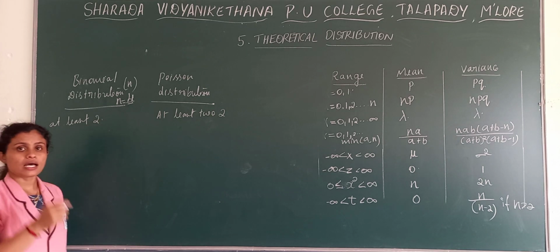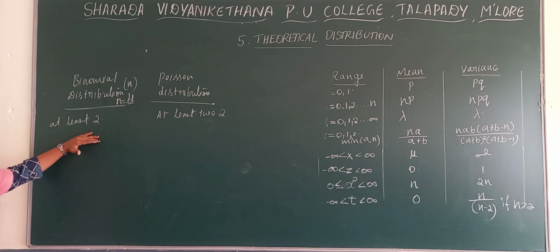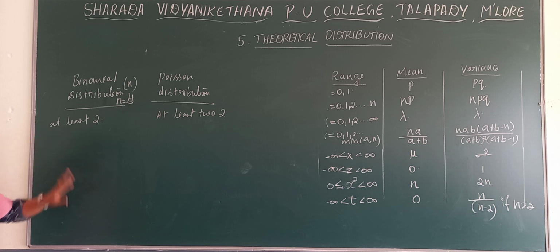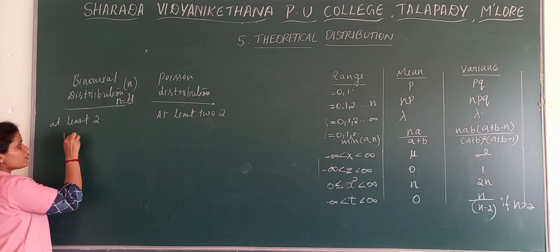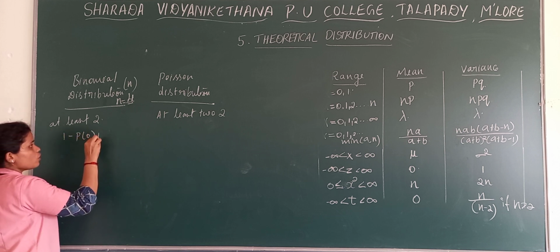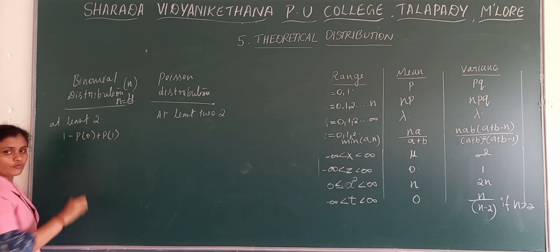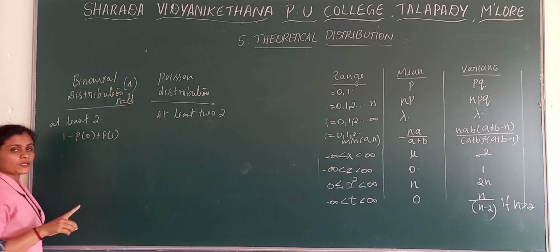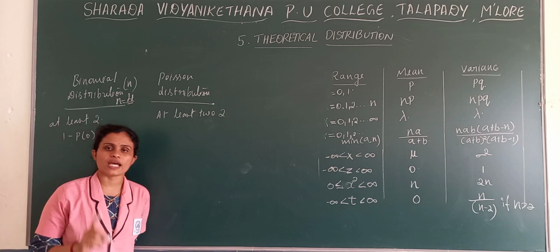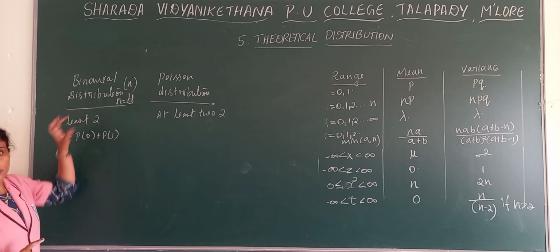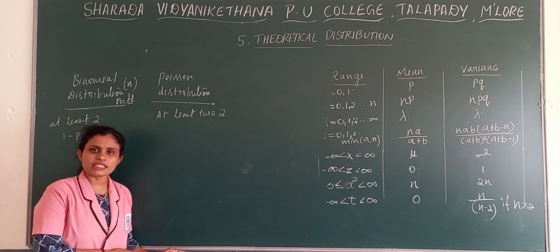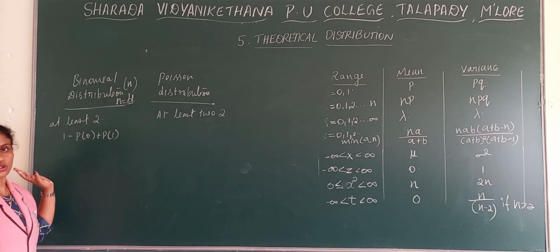How to take the questions? In the case of binomial, at least 2 is 1 minus P of 0 plus P of 1. In the case of at least, the numbers below the one given in the question we have to deduct from the total one.